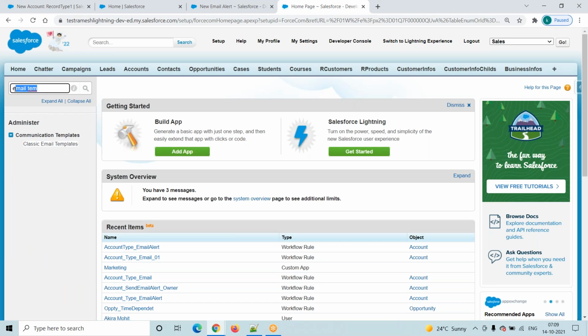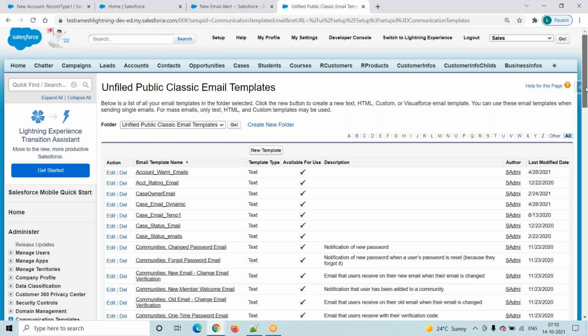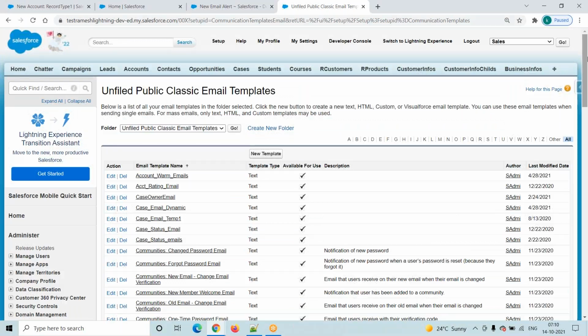Email template, you have to type it. You will get classic email templates. Click on this classic email template. Then it will redirect into this particular screen. We are trying to prepare one email template. What that email template contains is nothing but a subject line, a message body, and some headers. Header means images, company logos, and everything it contains. That we prepare under email template only.